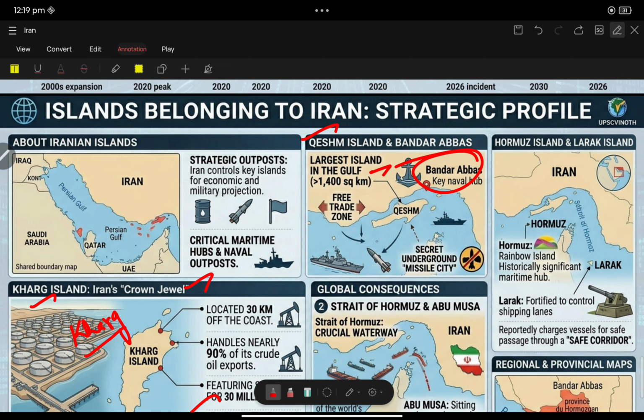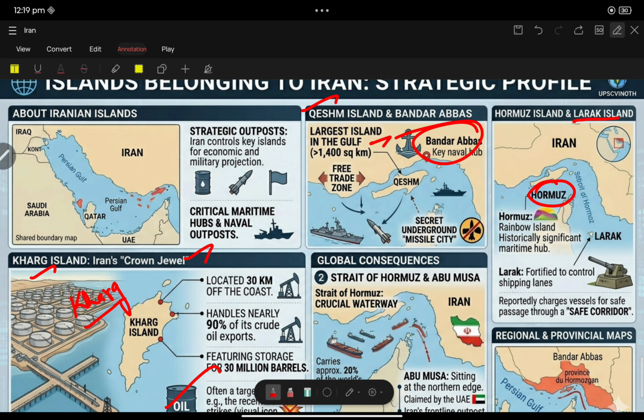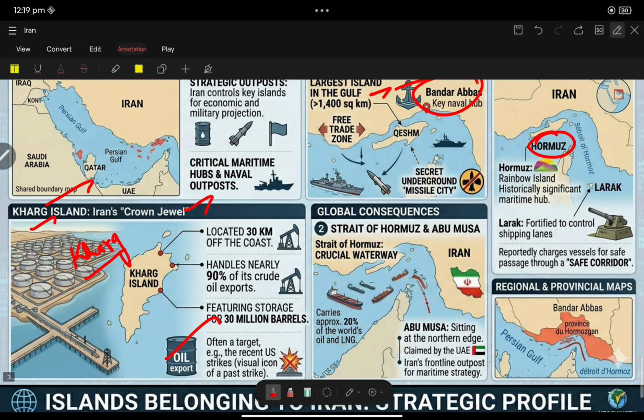Okay. So again, all these islands. Lark Island is located at Hormuz, south of Hormuz. Same, it belongs to Iran. See, Qeshm Island, Kharg Island, Lark Island. These are the islands located here. These islands contain oil and are also important for their strategic location.